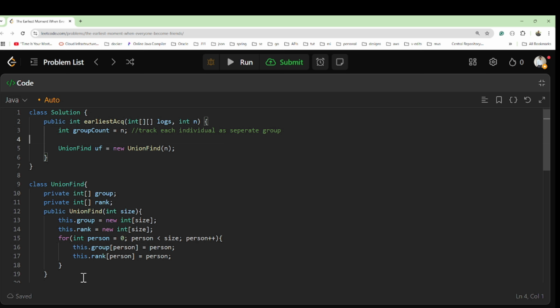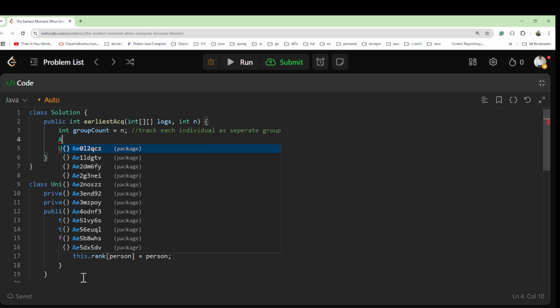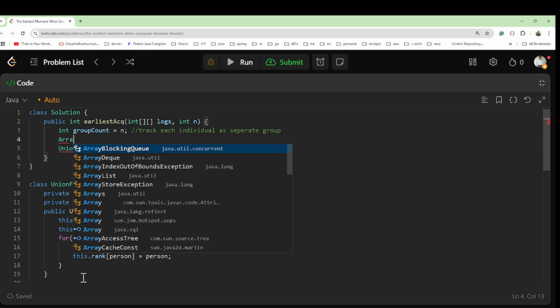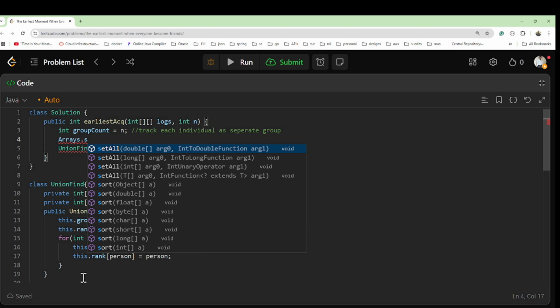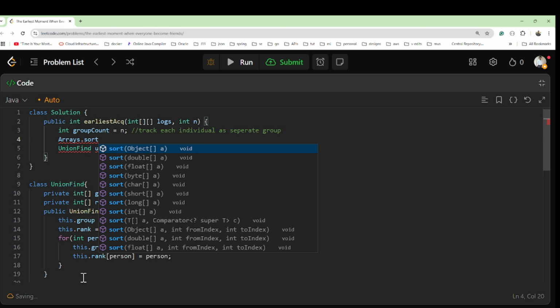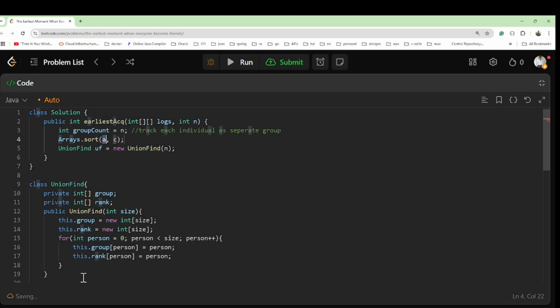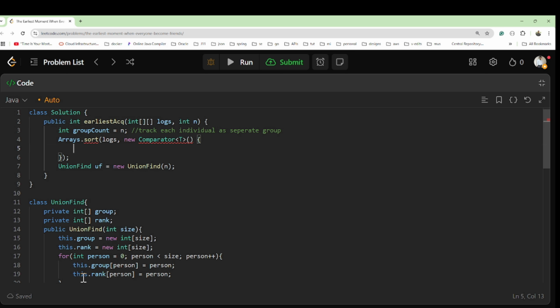I think you will be aware of this, that we can write Arrays.sort, we'll call this, and there is a comparator, you can see here, right? For that we'll pass two things. To sort it, I will pass the logs and another will be the comparator. So I'll create a new comparator, because we don't have the comparator, like this I will provide.